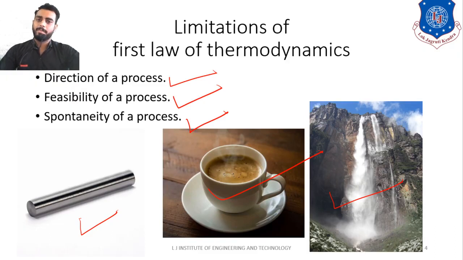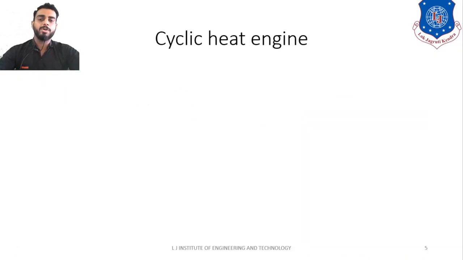Okay, so remember students, I am repeating myself again: what is the limitation of the first law of thermodynamics? The limitation is that you cannot decide whether the process is possible or not using the first law, because the first law only tells us that energy can transfer from one form to another form. Okay, so the direction of the process, the feasibility of a process or the spontaneity of the process can be decided using the second law of thermodynamics. Okay, so before doing so, we will understand what is the cyclic heat engine term.